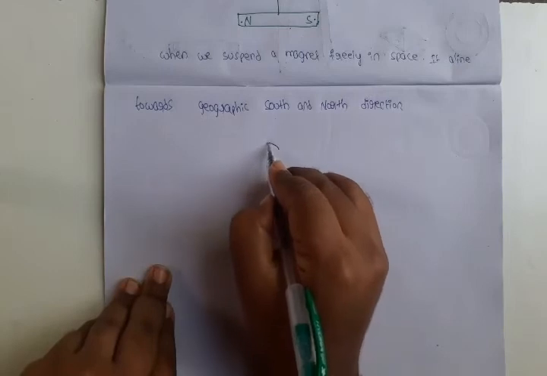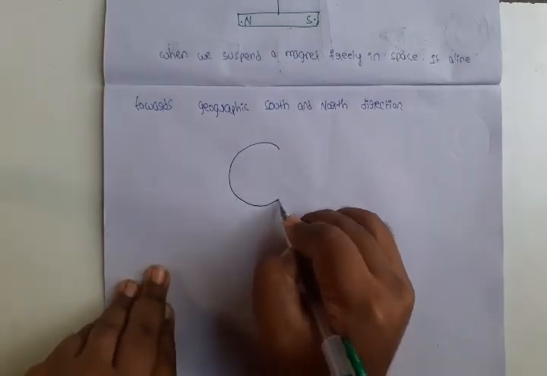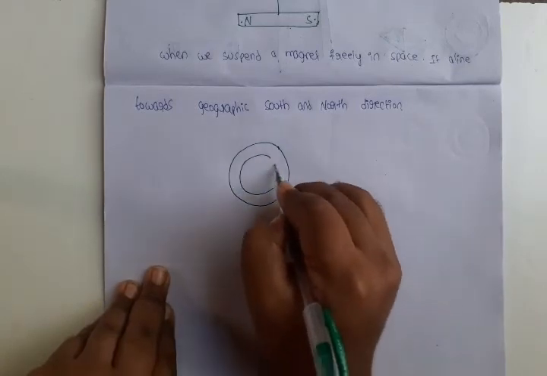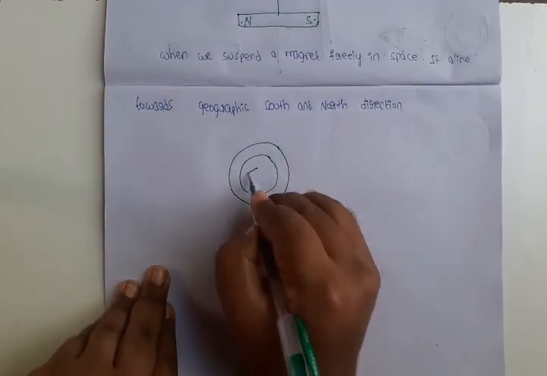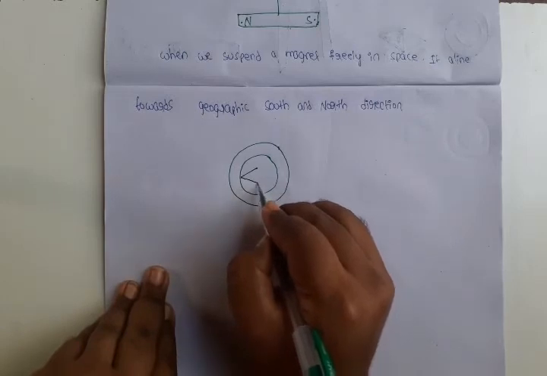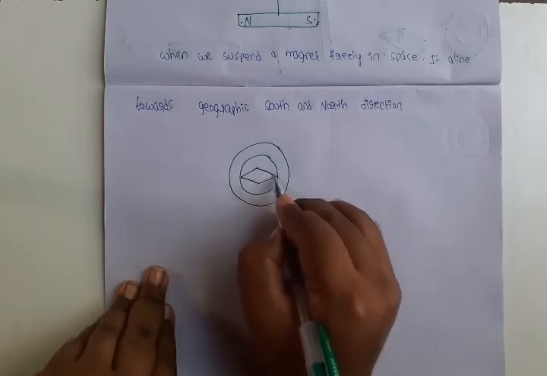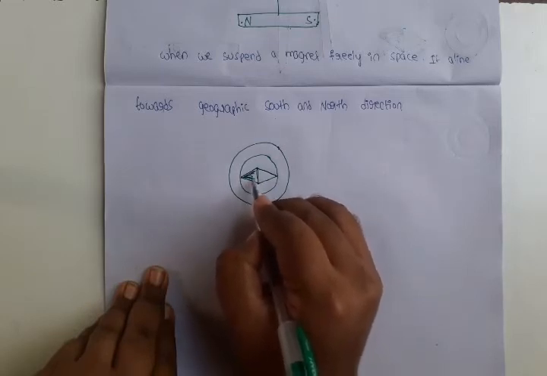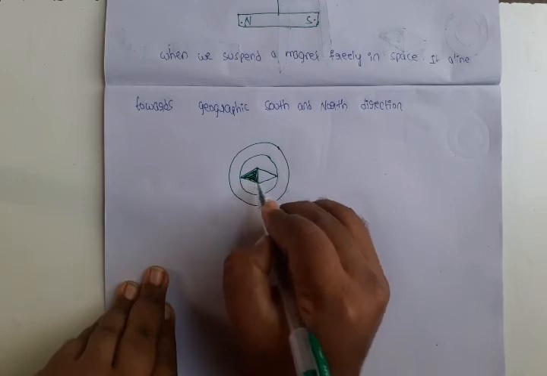Students, do you see the compass needle? This is a compass needle. Inside it has a small magnet. Half of the part is coated red color.